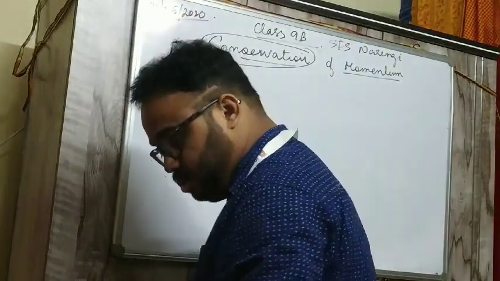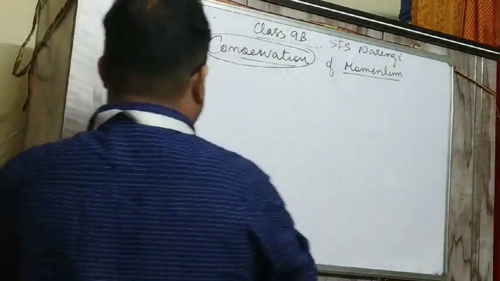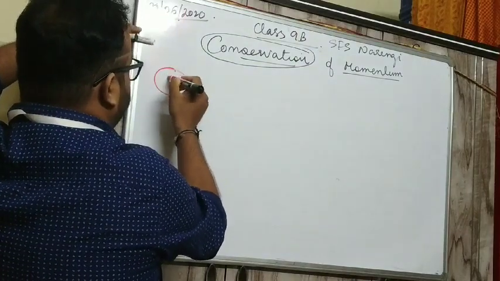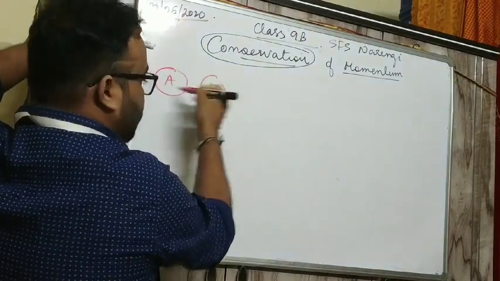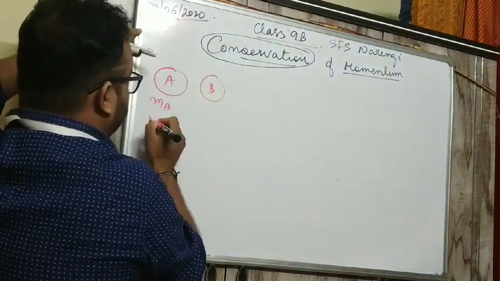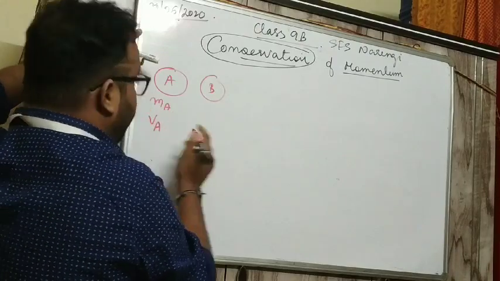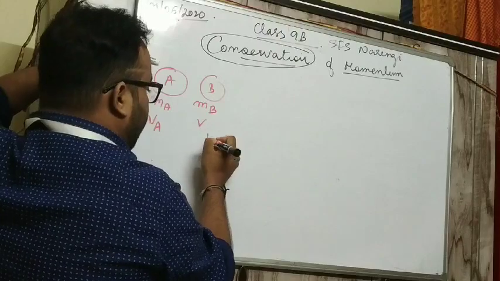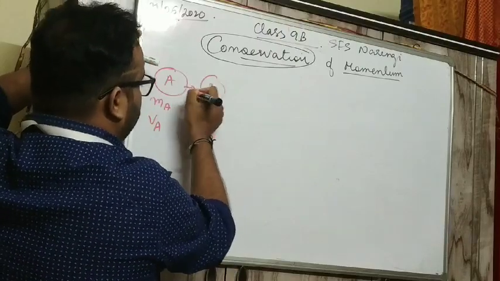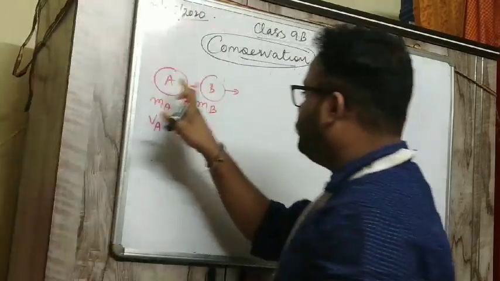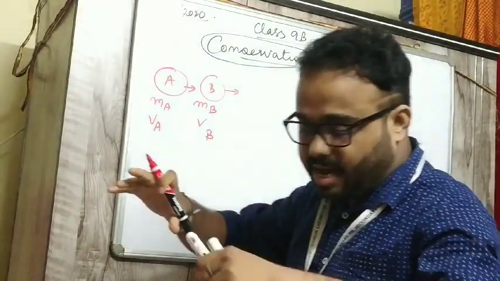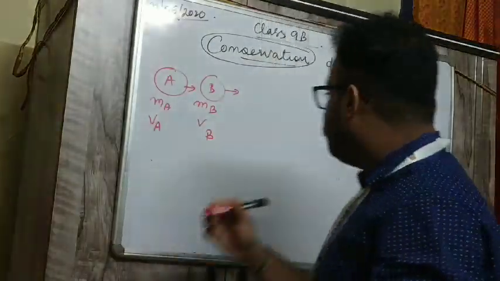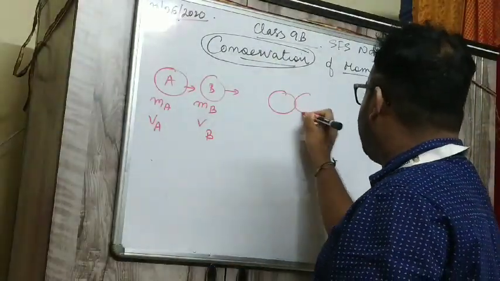So if I draw, this is body A and this is body B. The mass and velocity of body A are ma, va, and the mass and velocity of body B are mb, vb. They are moving towards each other, and then they collide. So this is during the collision.